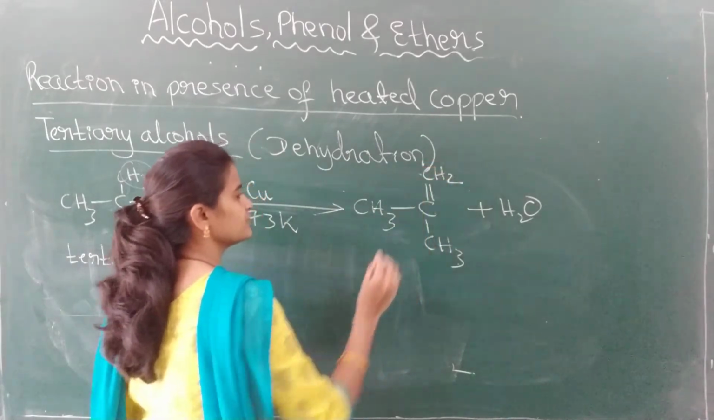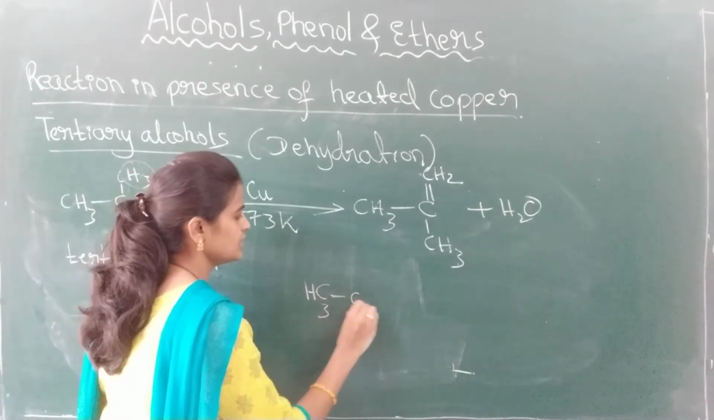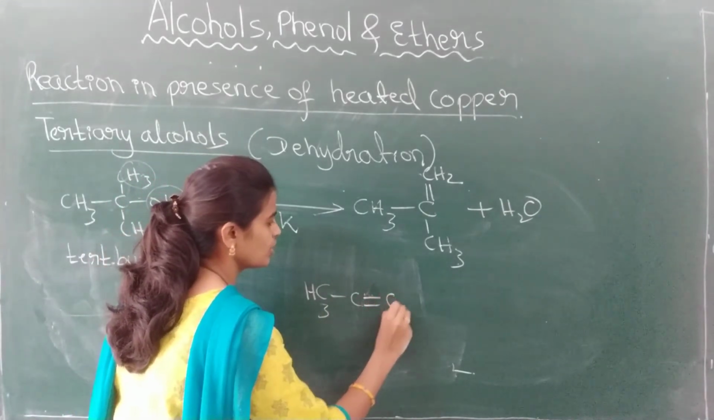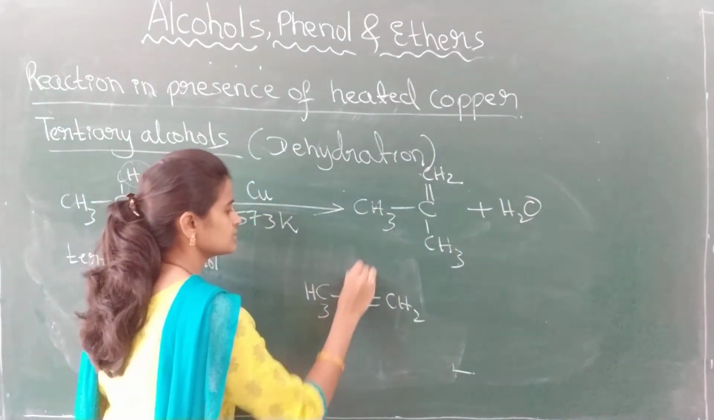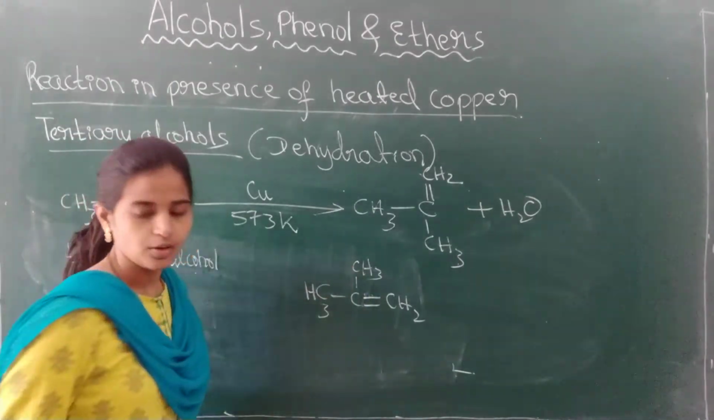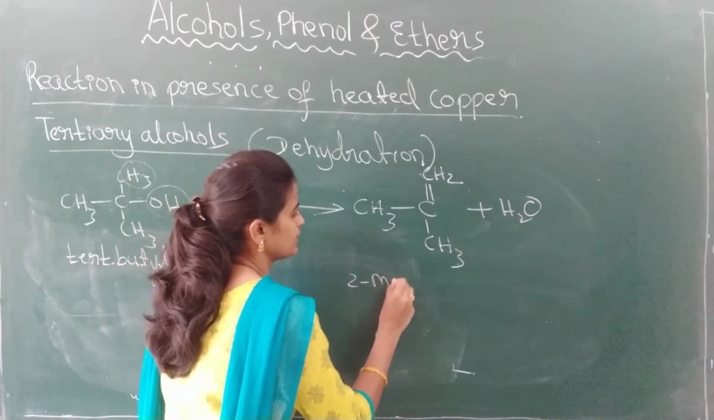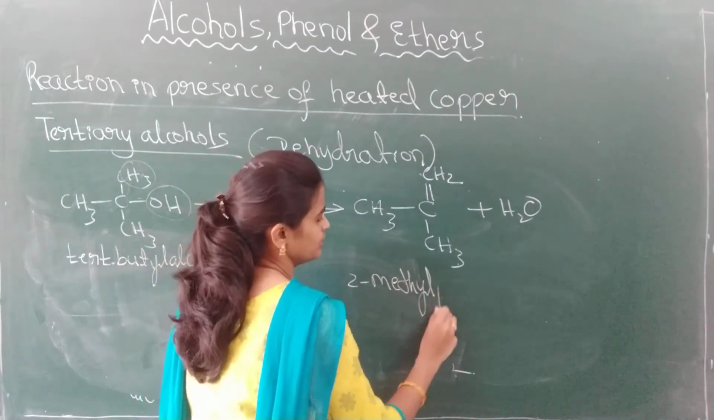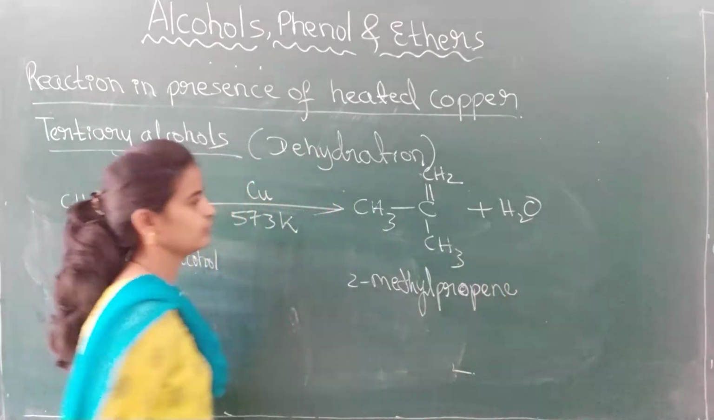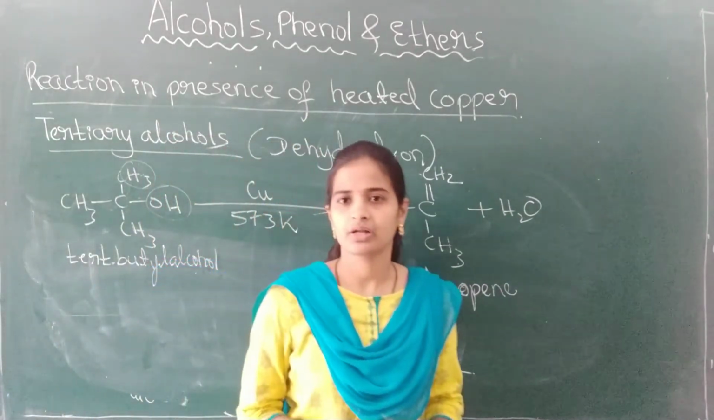What is the name of this reaction? See here how it is: CH3, C double bond CH2, to which this CH3 is attached. What is the name of this one? 2-methyl propene. The prop-1 here, we need not say it, isn't it? 2-methyl propene.